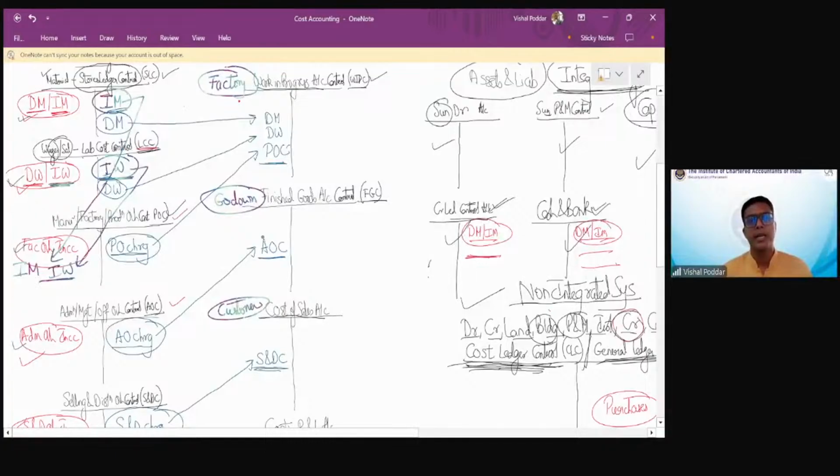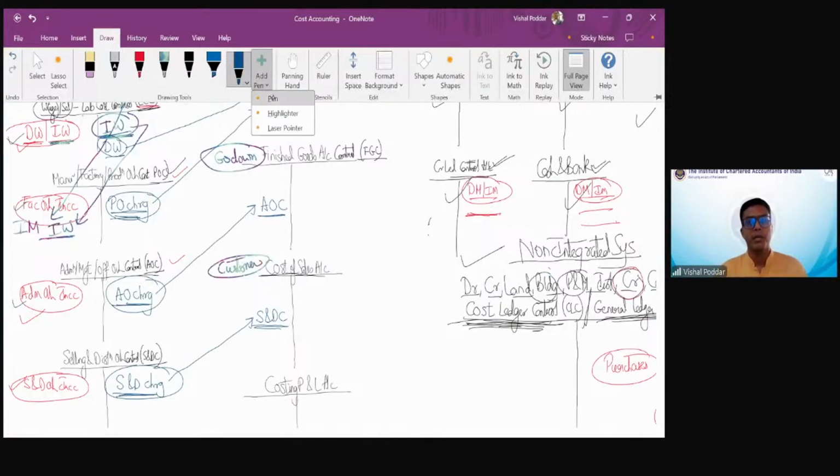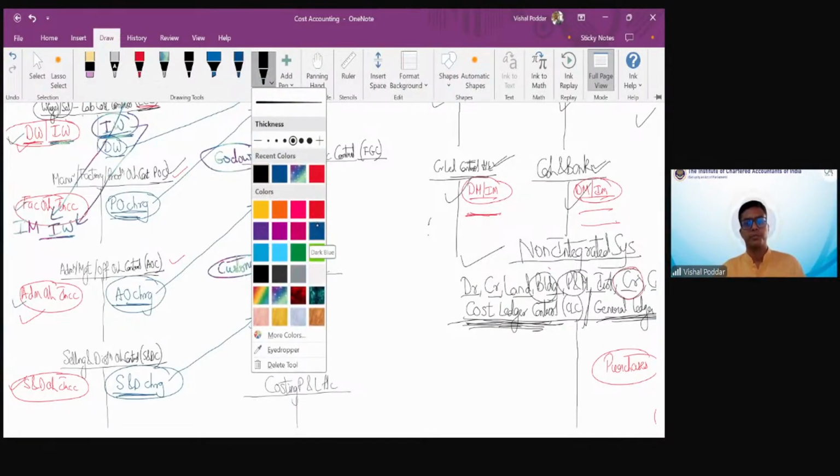In this slightly water blue or green color, you have the entries for indirect expenses which are transferred. Then in blue color, you have entries for all expenses which are charged to the products. Hope it is clear. Any questions further? Should I proceed, students?